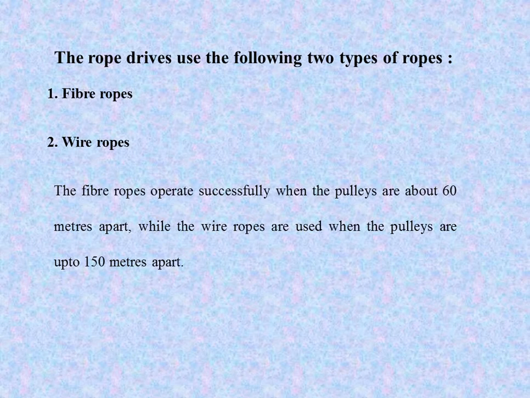There are two types of ropes we use in a rope drive: fiber ropes and wire ropes. Wire ropes are used if the distance between the two pulleys is more than 60 meters, and if the distance between the two pulleys is up to 60 meters, then we go for the fiber ropes.